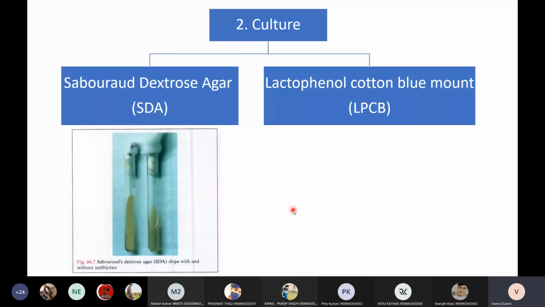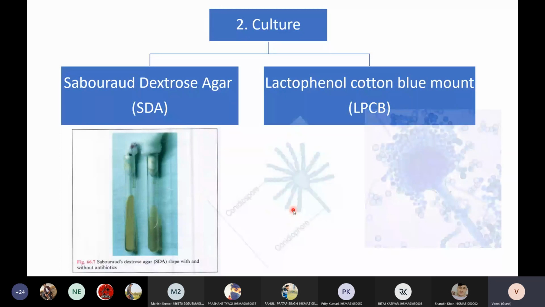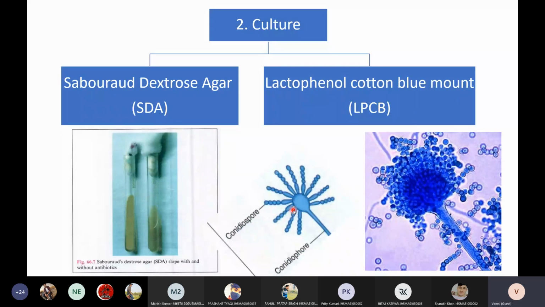And you can see the beautiful morphology of fungi. I will show you the morphology. This is an example of a mold form of fungi. This is not Aspergillus, but here you can see, just like the diagram shown in the textbook, the same diagrammatic representation in the real fungi. You can see the conidiophore, the head, some sterigmata-like branches, and you can also see the conidiospores around it. How beautiful it is, right?